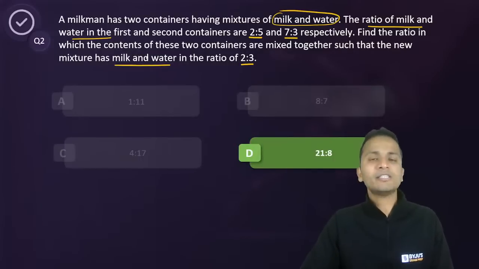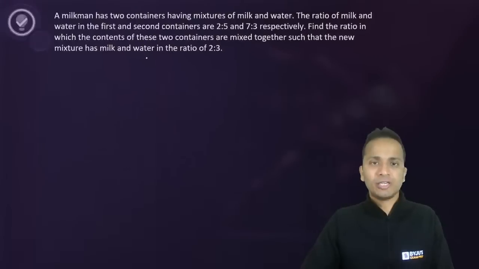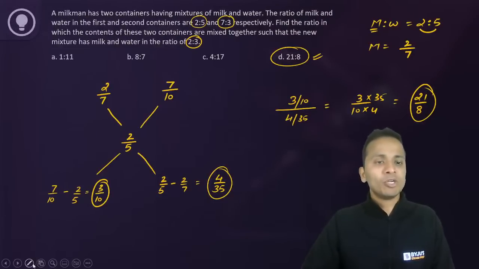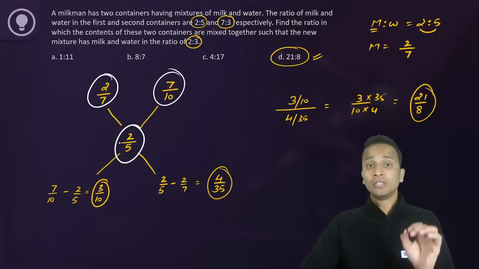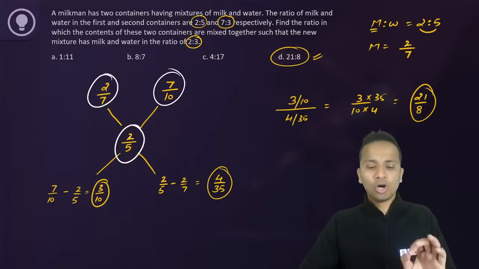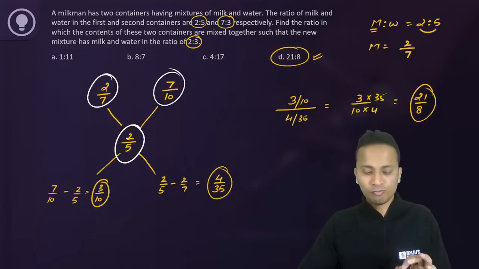One important learning is, whenever you apply allegations, like in this case I've applied allegations, so what I have done is, this is the fraction of milk, this is the fraction of milk, also this is the fraction of milk. So the values on which I have applied allegations, all three of them are the fraction of milk.